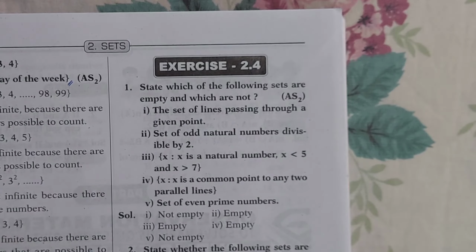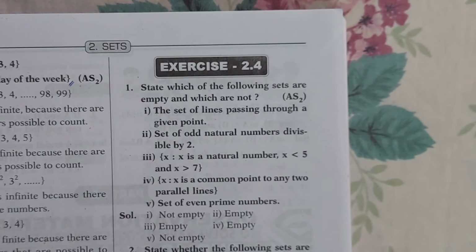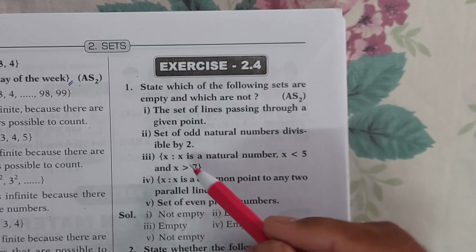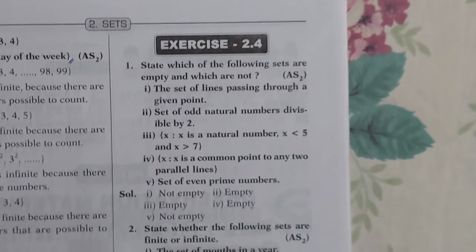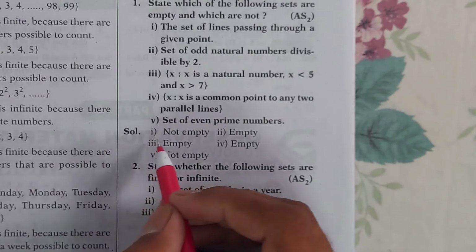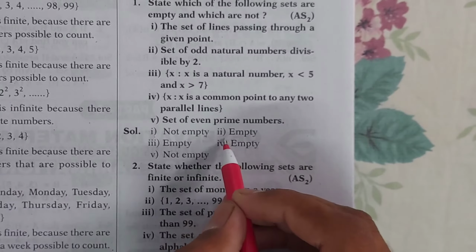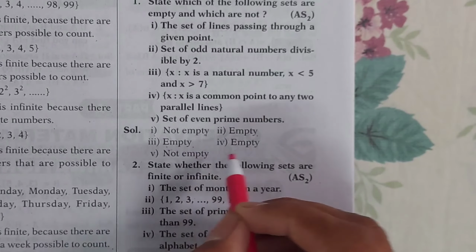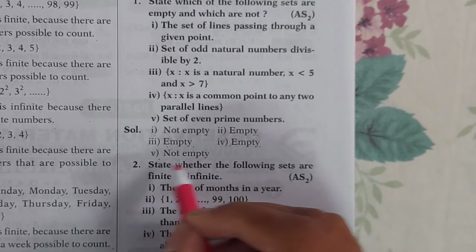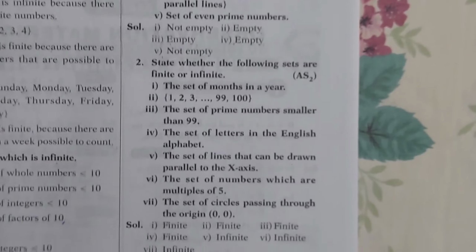Okay, so let's start Exercise 2.4. As you can see in Exercise 2.4, in the first bit we have a total of 5 questions. Let's see these 5 questions' answers. Guys, you can see the solutions: the first solution up to here, the second solution up to here, the third solution up to here, the fourth solution up to here, and the fifth solution up to here.